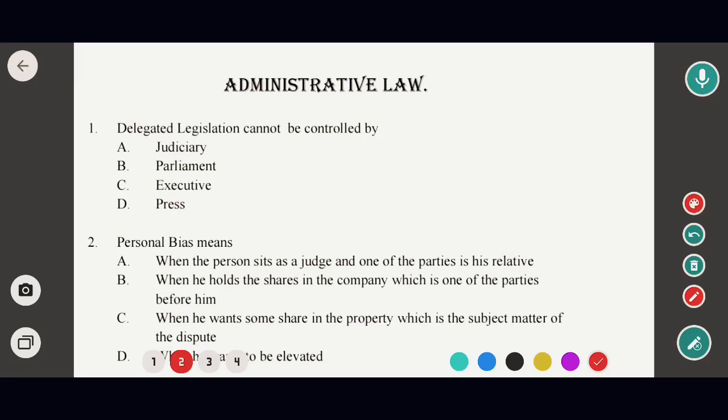Today we will solve a few most important MCQs on administrative law. So those who are preparing for All India Bar examination this year, this video lecture will be very helpful for you all.